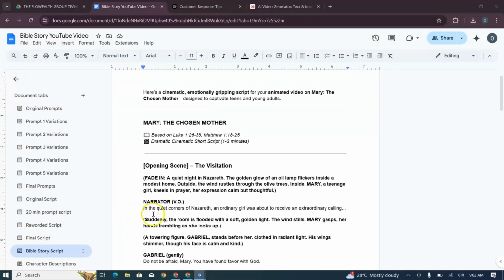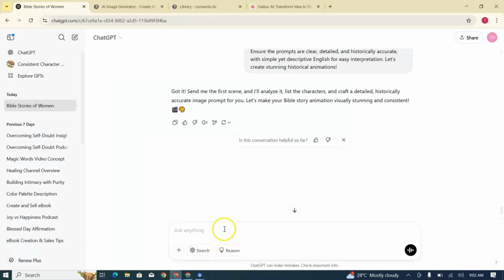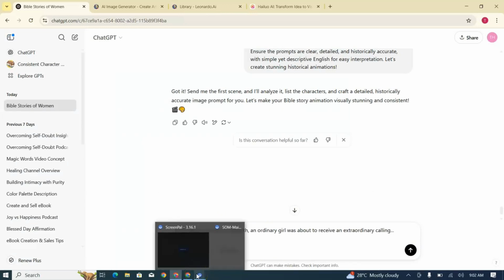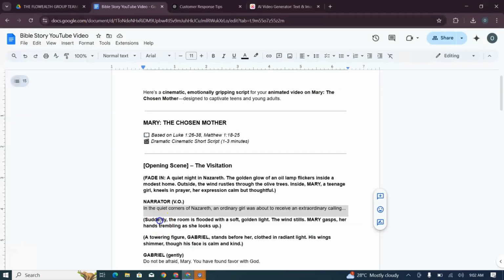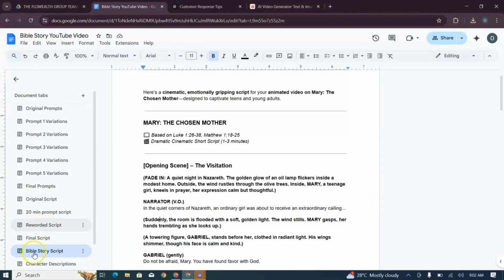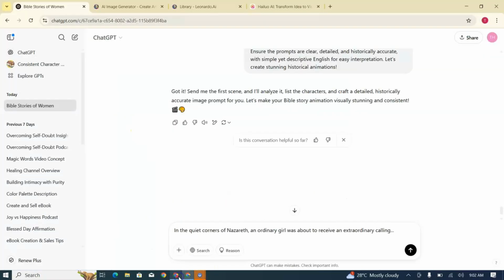For example, the first scene in my story is: In the quiet corners of Nazareth, an ordinary girl was about to receive an extraordinary calling. So what I'll do is copy that line and take it to ChatGPT. Before I send it, notice a girl is mentioned, and that girl is Mary. So I'll go ahead and copy the character description of Mary and add it to that scene.